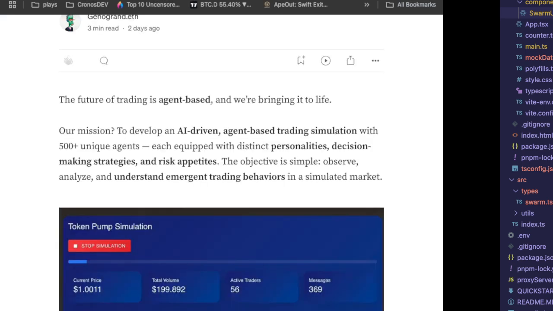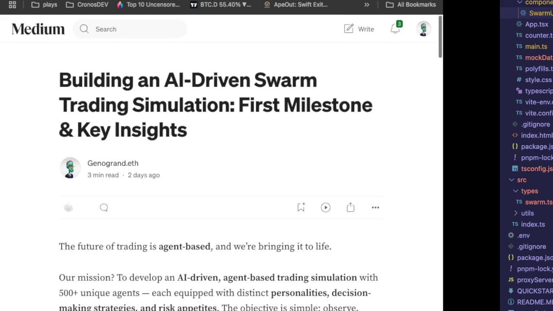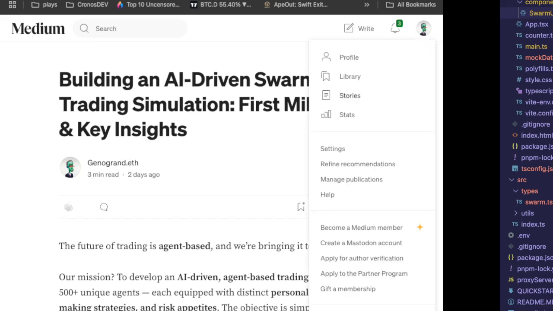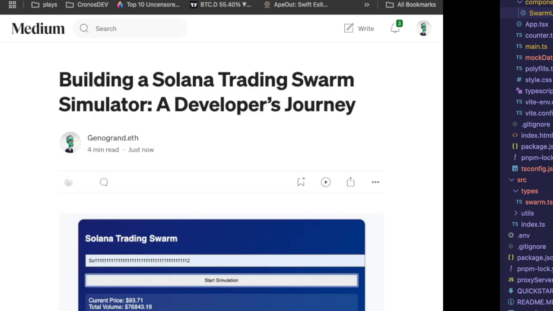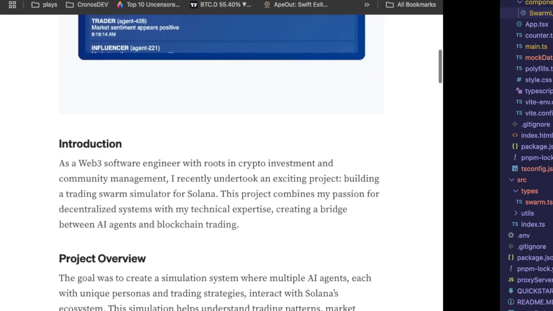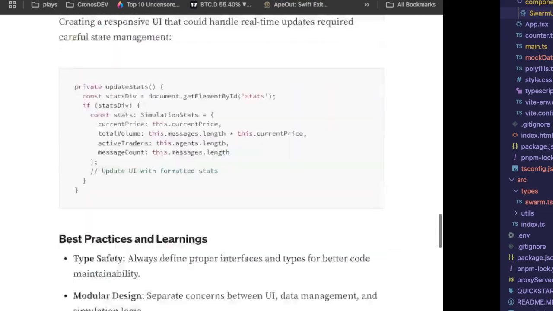Switching back to here is the first blog post that we went over. And then we have another blog post here that goes more into this setup where the code is actually available.